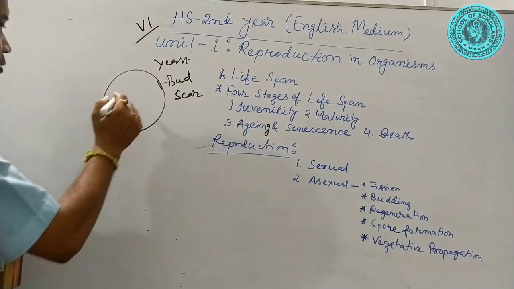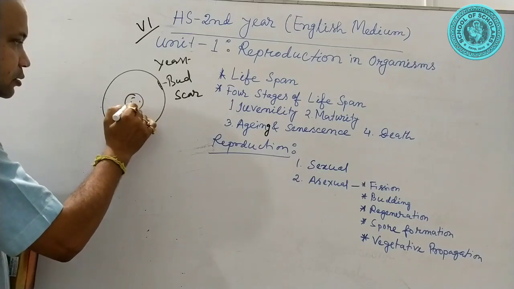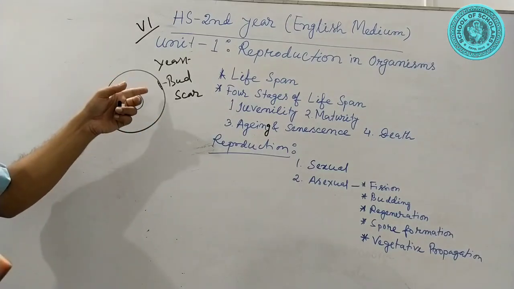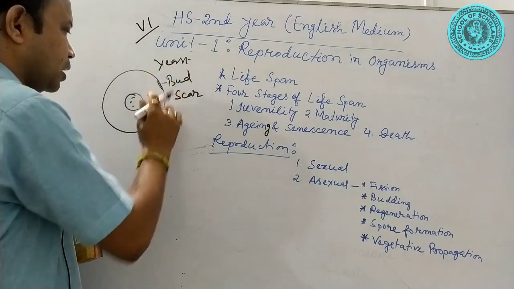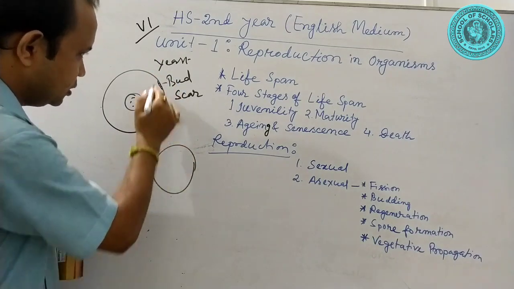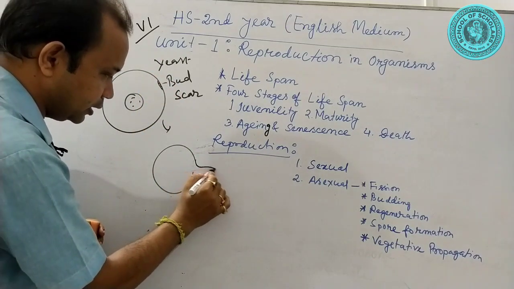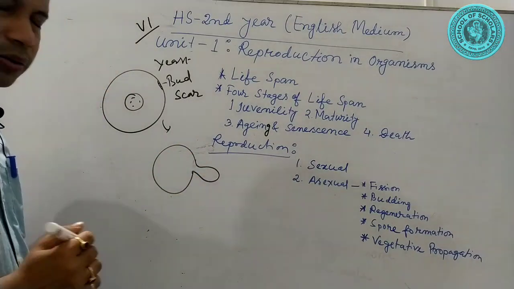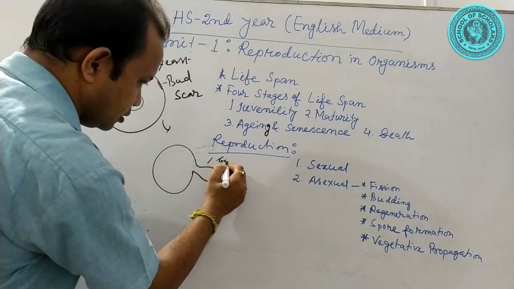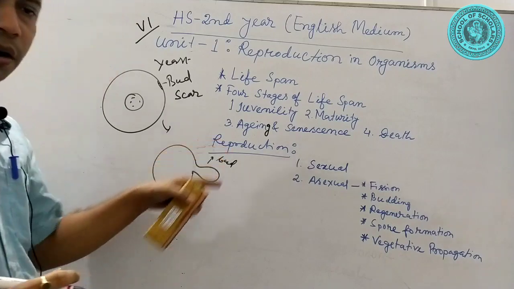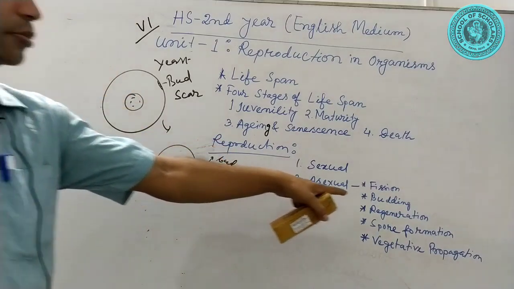This is the nucleus, and in this bud scar an outgrowth occurs like this. This outgrowth is called a bud, and the process is called budding.